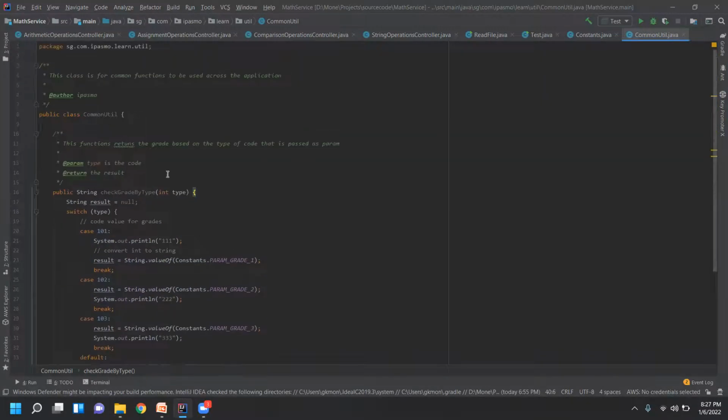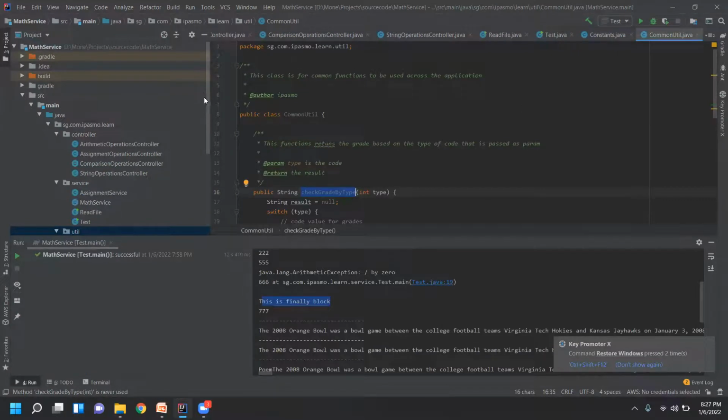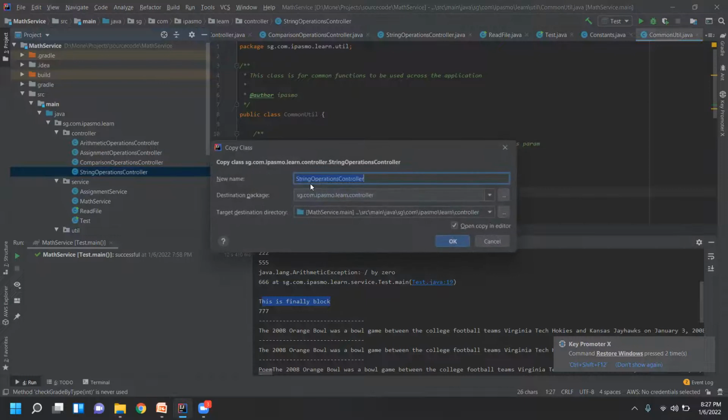Now let's see where we can use this one. How can we use it now? I'll create a controller for this. Let's take a controller. So string operations controller, right? We'll make a grades controller.